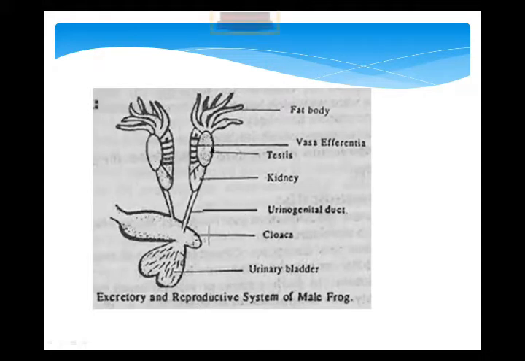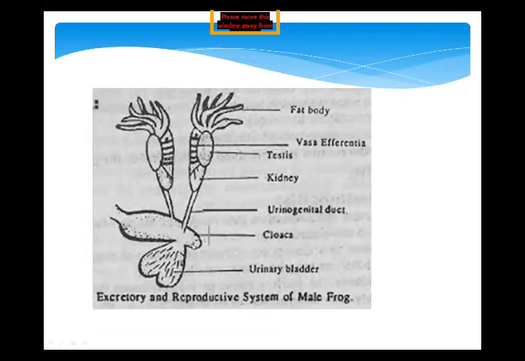Now the sperms that are ready in the testes pass to the vasa efferentia, and from the vasa efferentia they come into the urinogenital duct, and from the urinogenital duct they come into the cloaca. Cloaca is a part of this system, and it has an opening. You are seeing my cursor, it's a very small opening. This is called the cloacal aperture. Aperture means a hole. So the cloacal aperture is a small opening, and it passes the male reproductive gametes or sperm from the male frog's body into the water near the eggs.